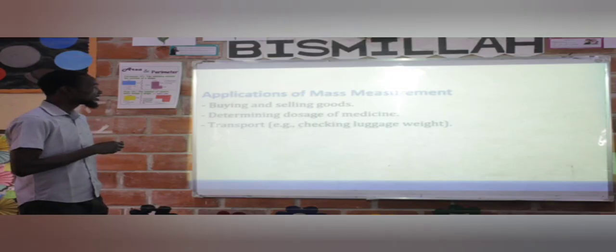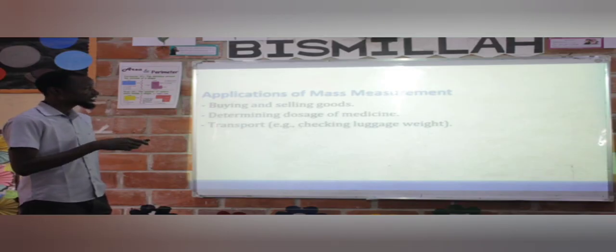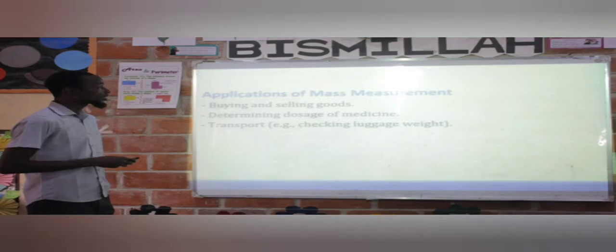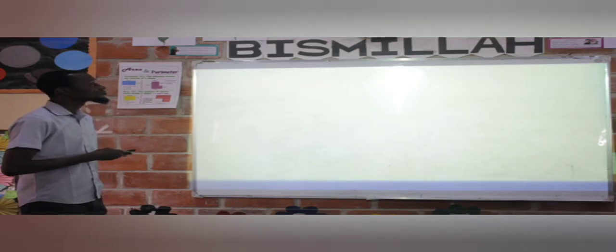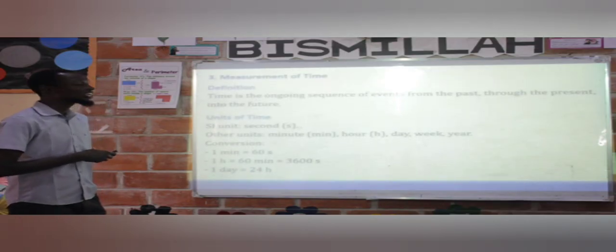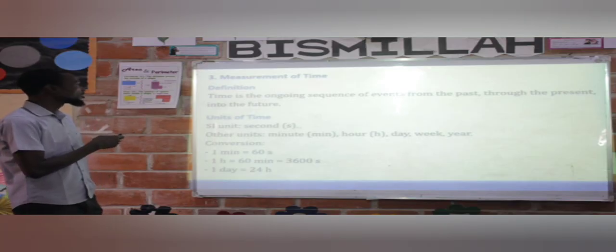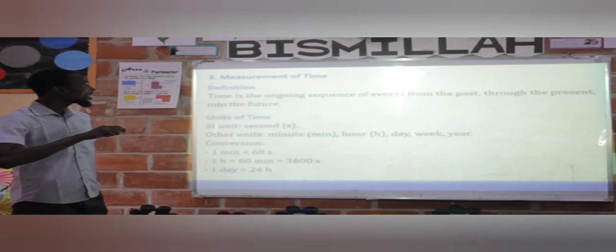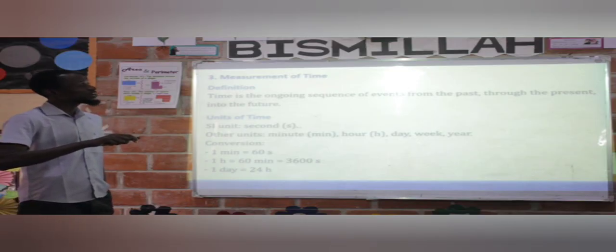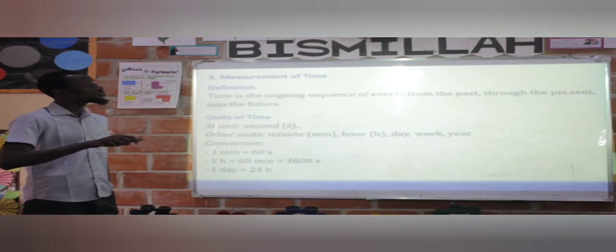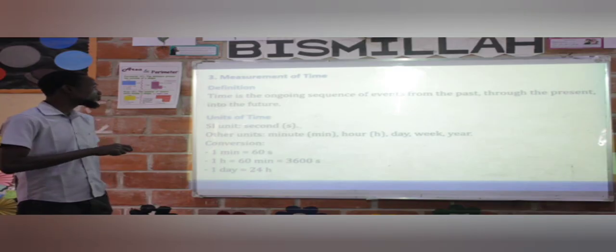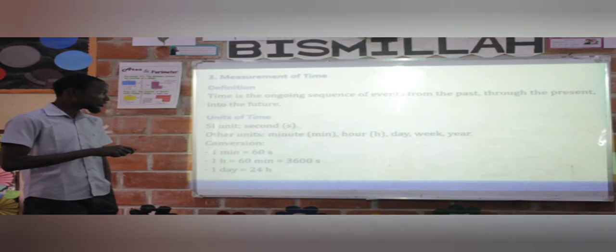Application of mass: buying and selling of goods, determining dosage of medicine, transportation, checking the loads and their weights. Quickly. The last one is measurement of time. Definition. Time is the ongoing sequence of events from the past, through the present, and into the future. The SI unit for measuring time is seconds.